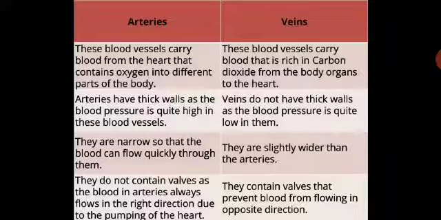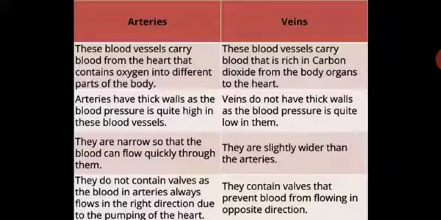Whereas veins, these blood vessels carry blood that is rich in carbon dioxide from the body organs to the heart. That means veins take up all the deoxygenated, that is impure blood, which lacks oxygen, which has lots of carbon dioxide, and that is very harmful to the body. So the important function of the veins is to take all this blood which has carbon dioxide in it. It will be taken to the heart by the veins. So these are the different functions, but very important, both of them.